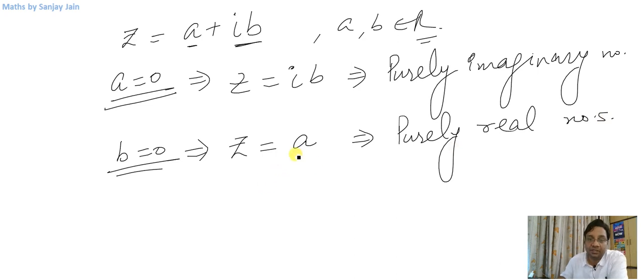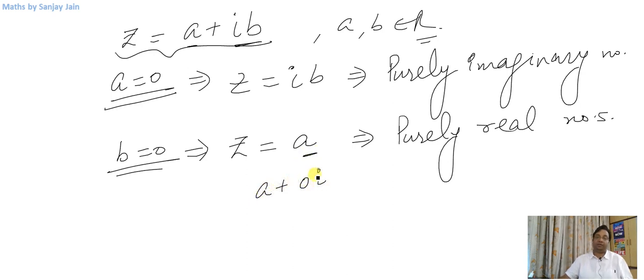Now if you notice, these complex numbers consist of all real numbers, right? So a real number is a complex number having its imaginary part equal to 0, right? I can write this number as a plus 0 iota. So a real number a is a complex number having its imaginary part 0.